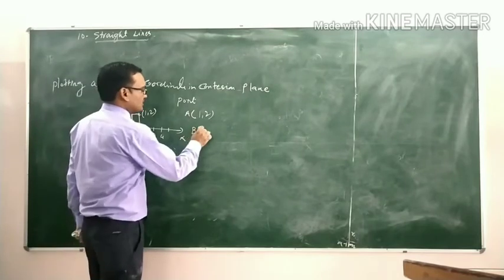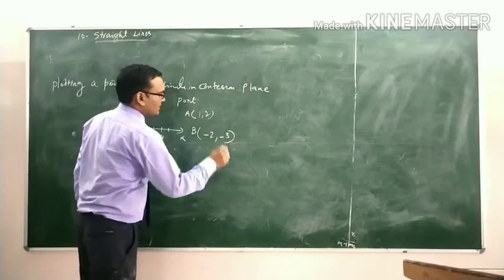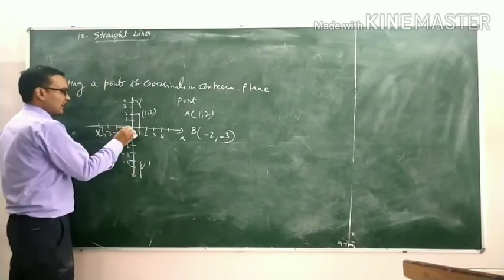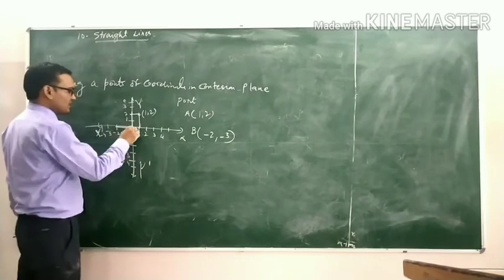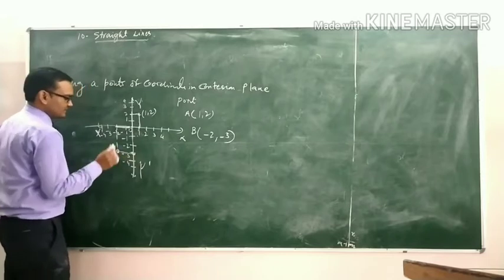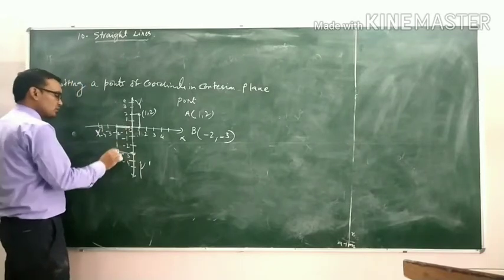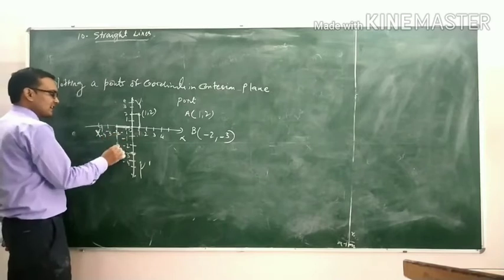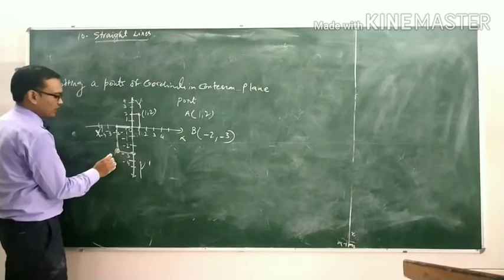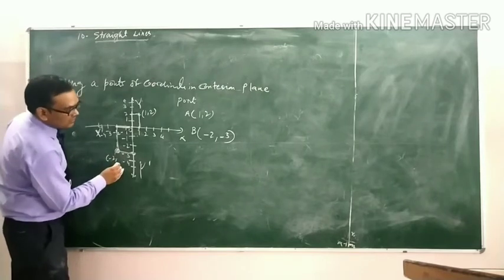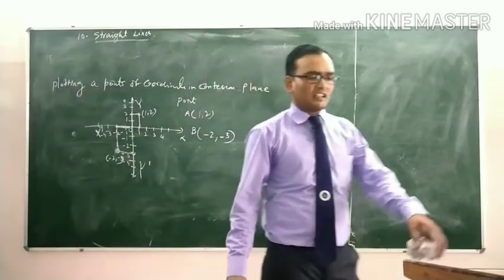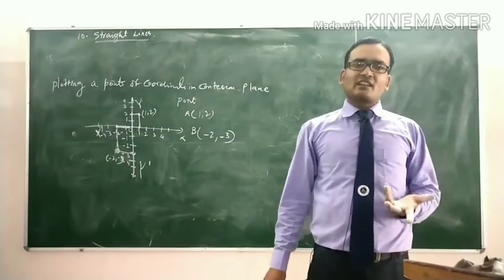If we plot the point B, minus 2, minus 3, that means we take minus 2 units on the x-axis and minus 3 on the y-axis, and they meet at a point. We draw lines parallel to the x-axis and y-axis, and the lines meet at a point whose coordinate is minus 2, minus 3. You have studied this in a previous class, 9th and 10th.